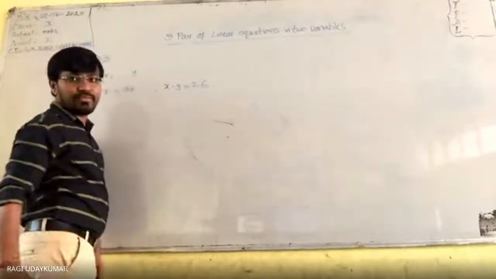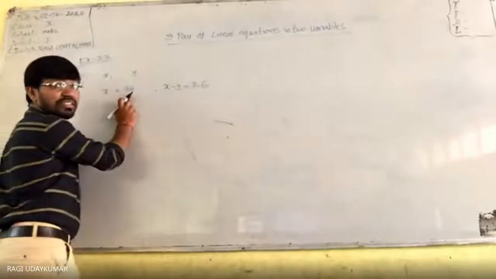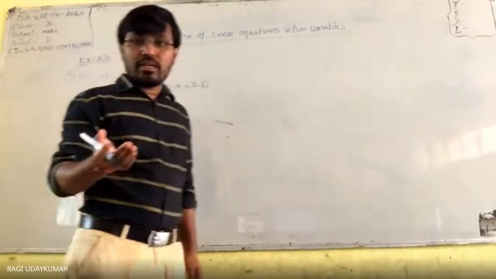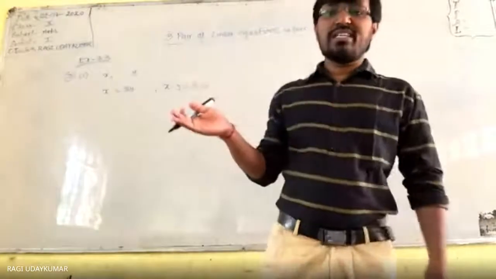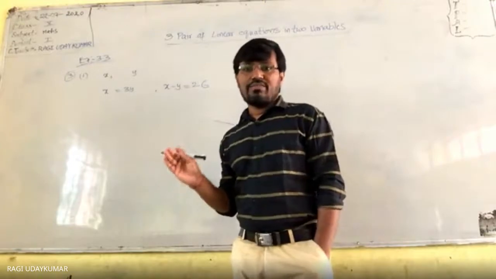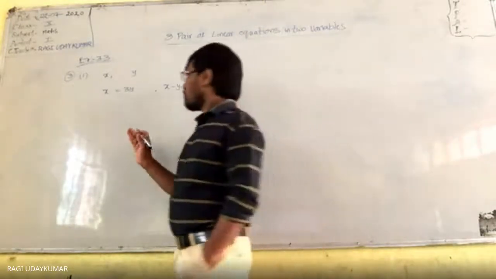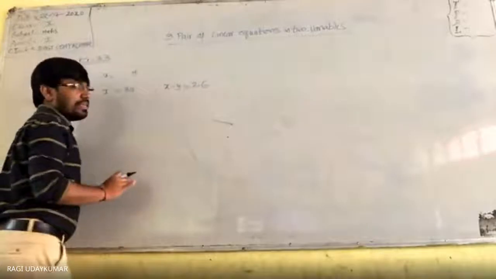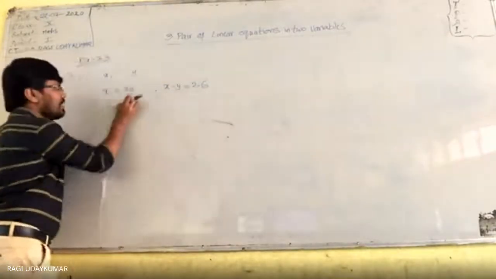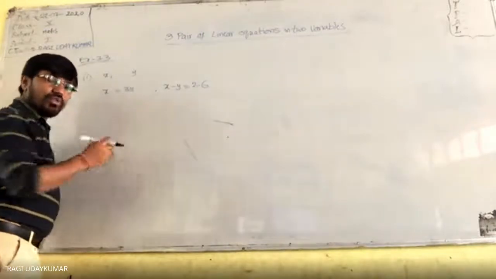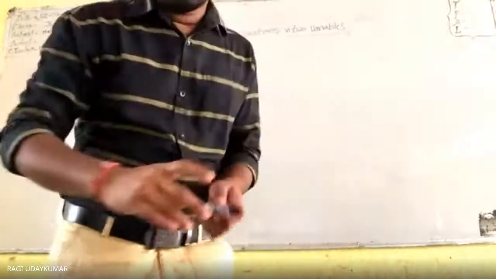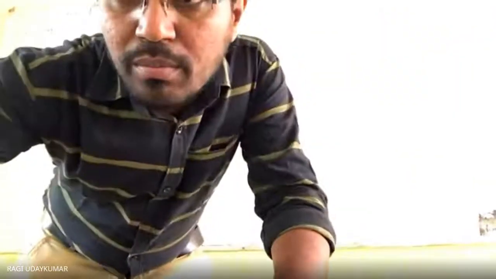In the substitution method, x is already expressed in terms of y; this is the equation. This is called a linear equation in two variables, only because the constant is not there. It is not having the constant, that is the only difference. Okay, so x minus y equals 26. Substitute x = 3y here and you get y; substitute the y value and you get x. So it is a very simple problem to do. It's not very difficult. Will you try it?